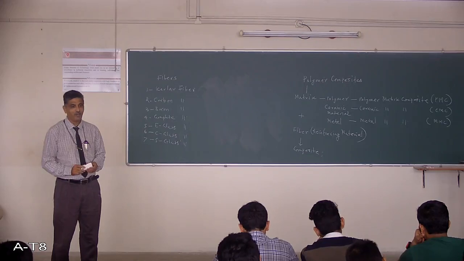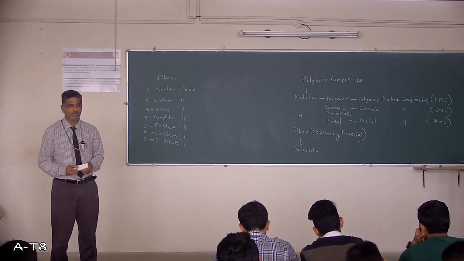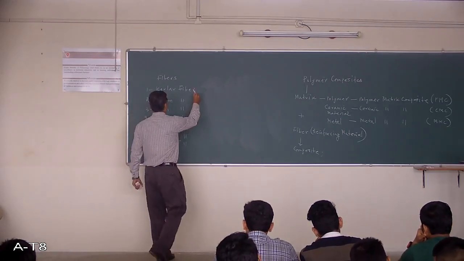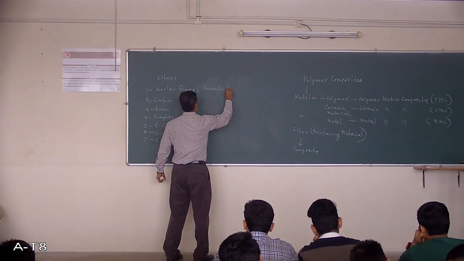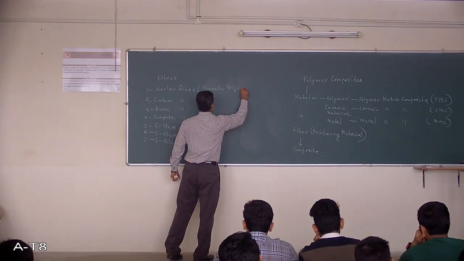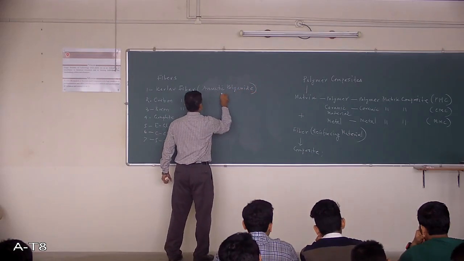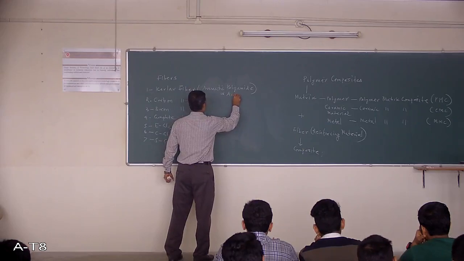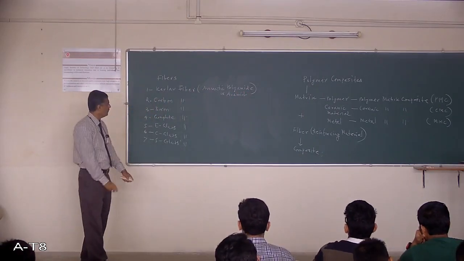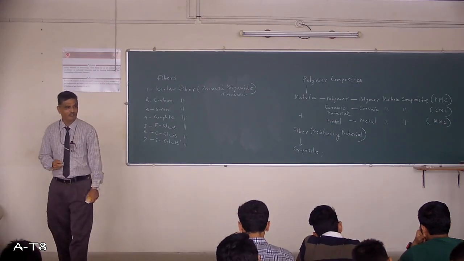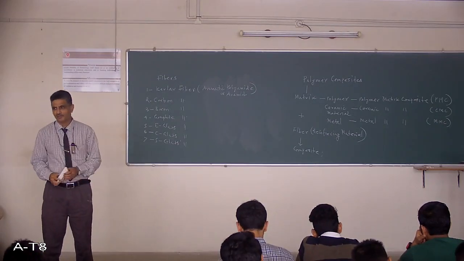Kevlar fiber is an aromatic polyamide. Kevlar is nothing but aromatic polyamide, sometimes called aramid, and this is a very important fiber.